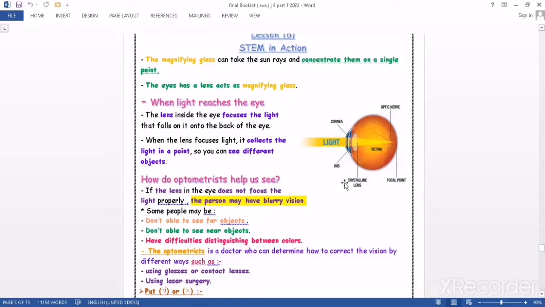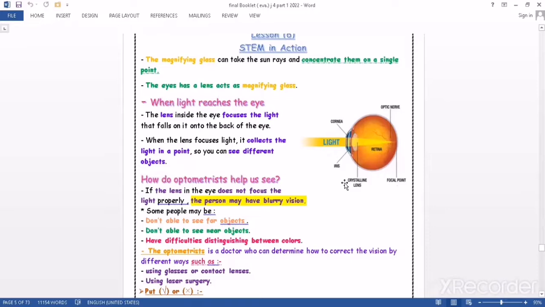Okay, but sometimes we find that there are people who have large problems with vision, which means that sometimes people can't see the objects that are near to them, or can't see the objects which are very far from them, or they can't distinguish or differentiate between the colors.